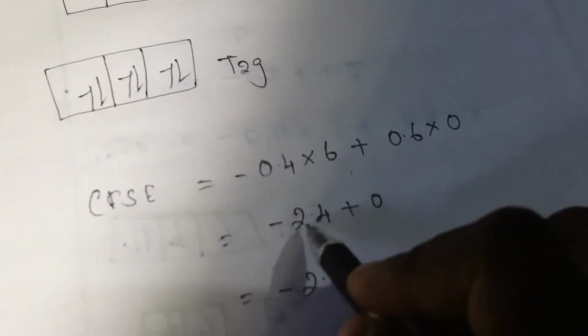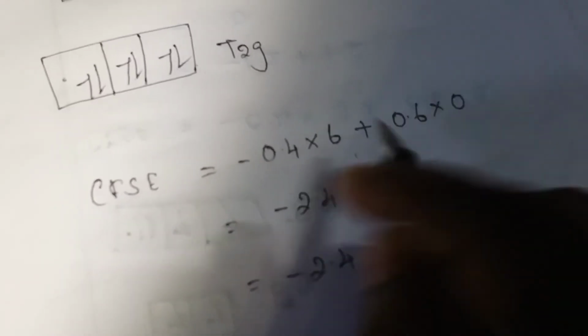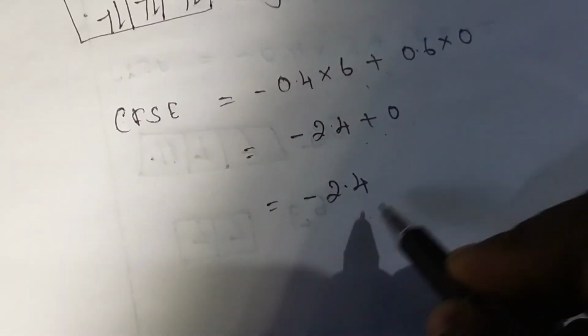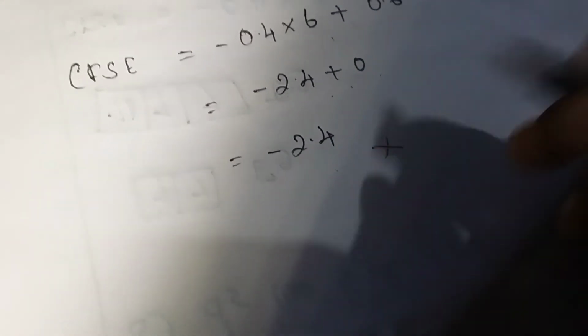So 6 into 0.4 is 2.4 plus 0. The answer is minus 2.4, so this is not the answer.